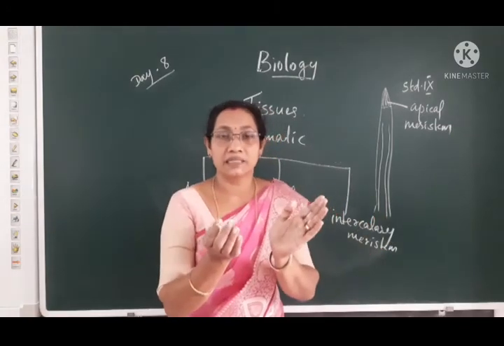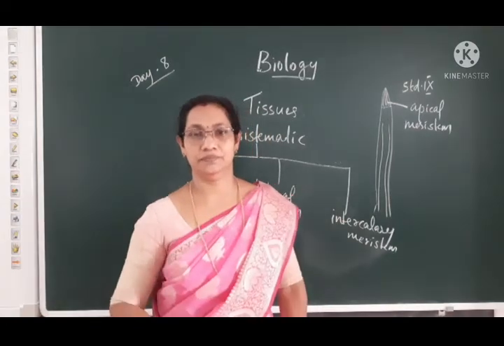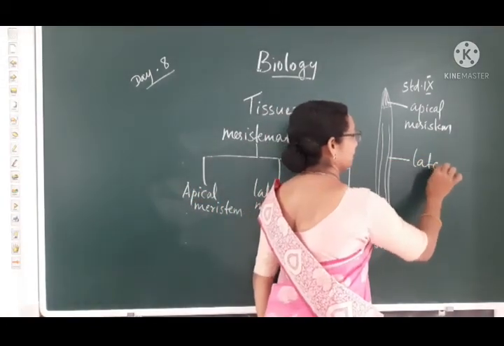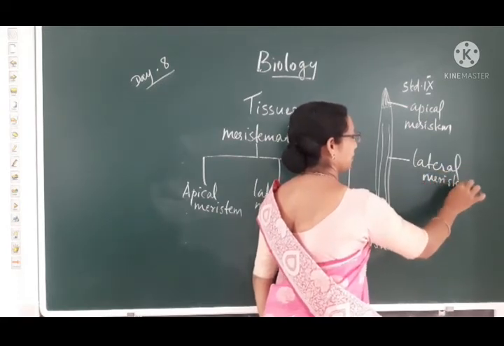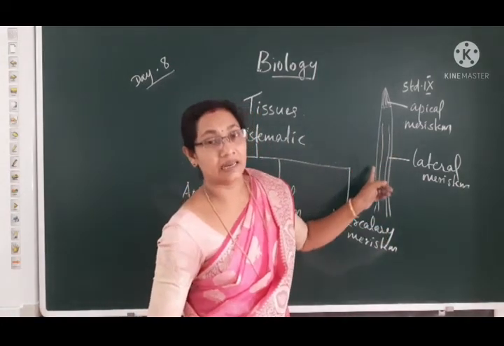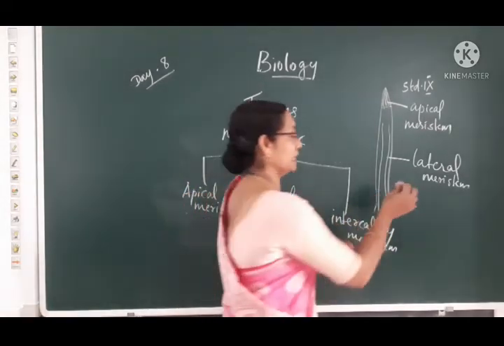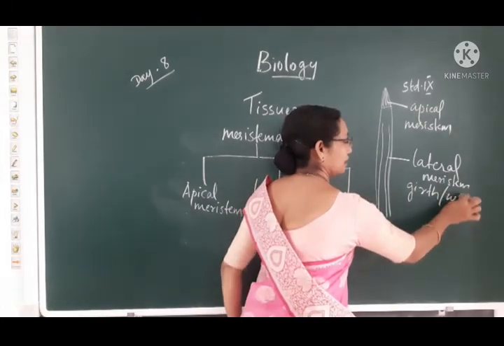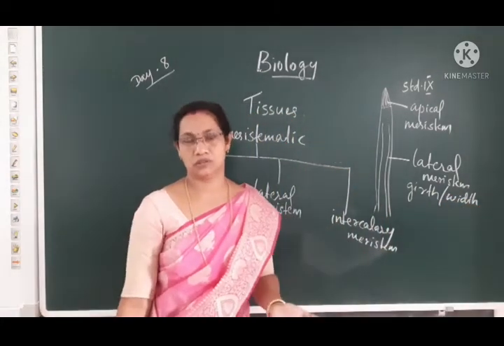This lateral meristem helps to increase the width or girth of the stem and roots.